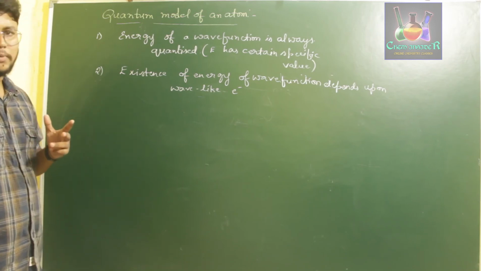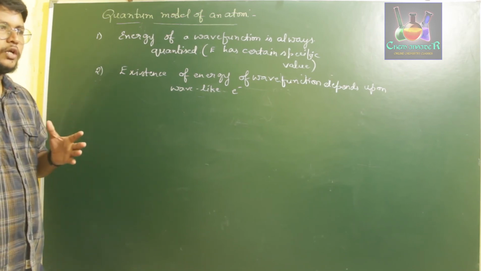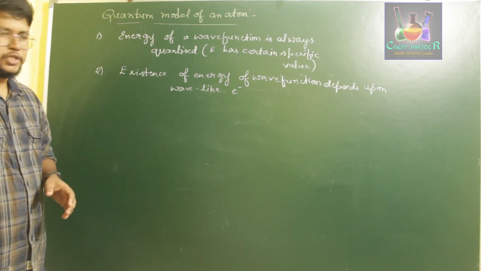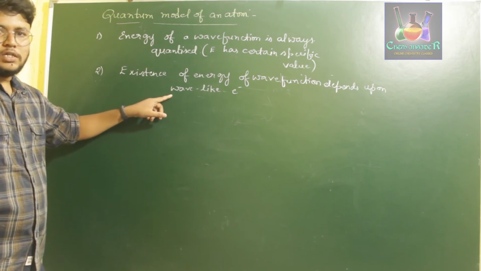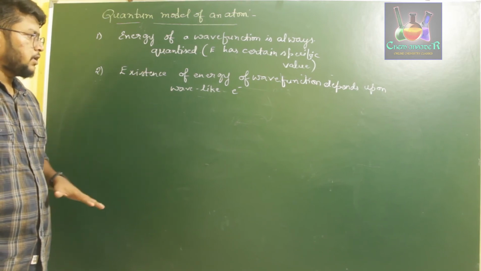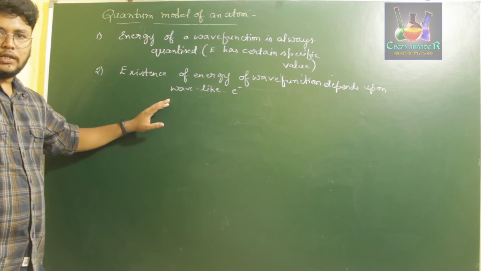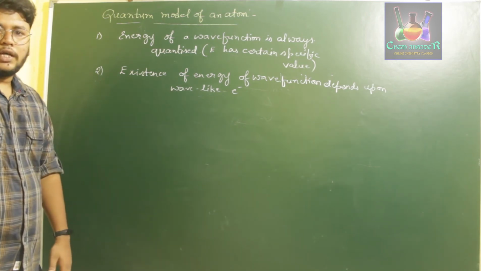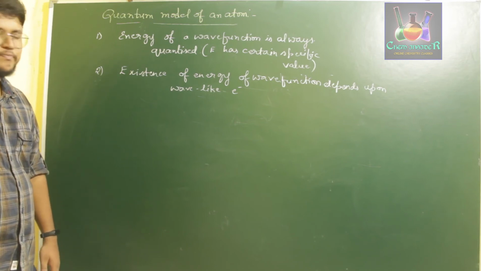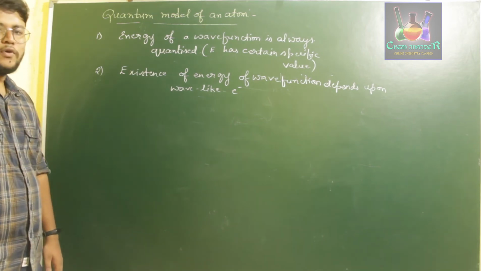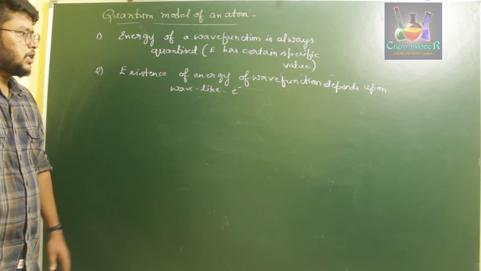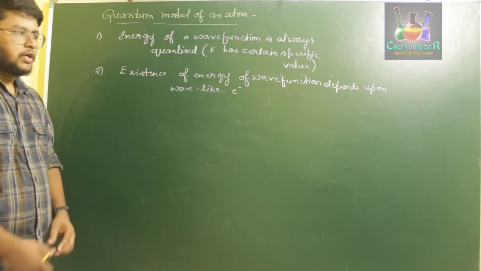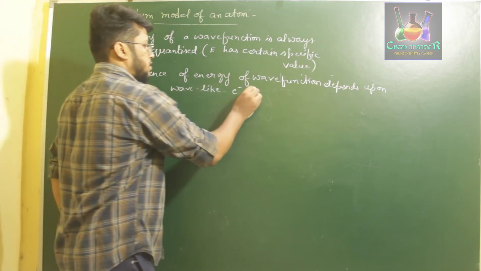If you consider the quantum mechanical model, the Schrödinger wave equation clearly explained that an electron has both wave-like and particle-like nature. So an electron will definitely have a wave-like nature, and if it has a wave-like nature, then there is a clear existence of energy in terms of wave function.